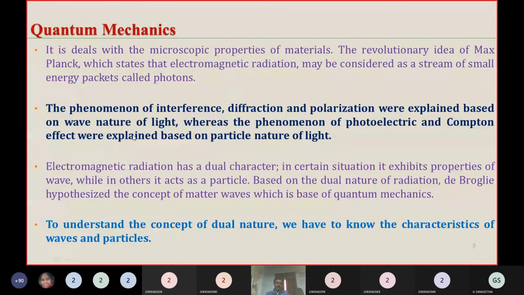What is the use of quantum mechanics? The phenomena of interference, diffraction and polarization are not explained by classical mechanics.